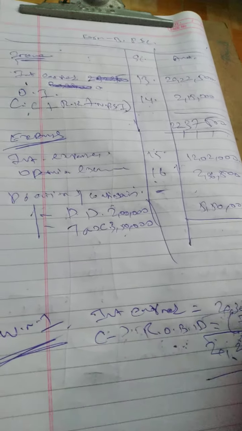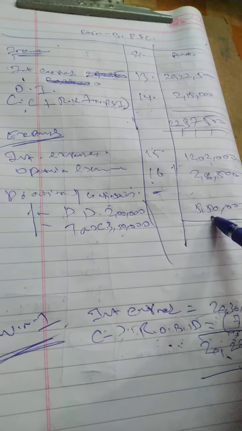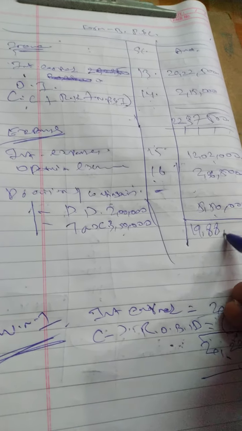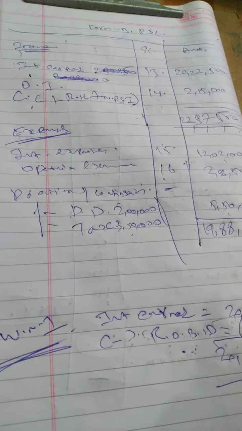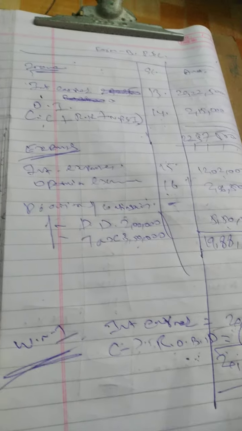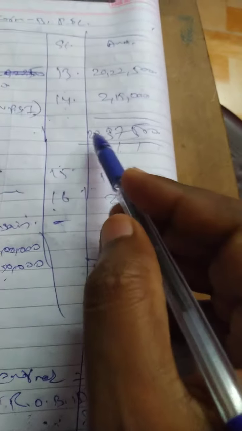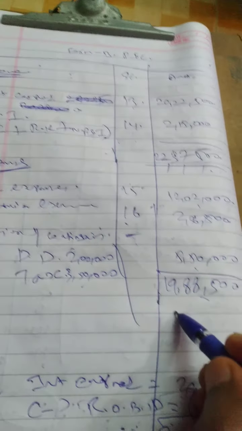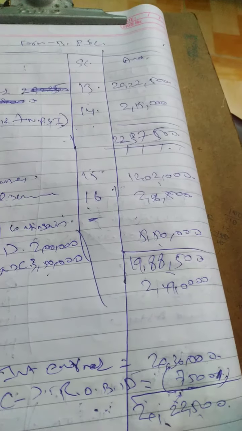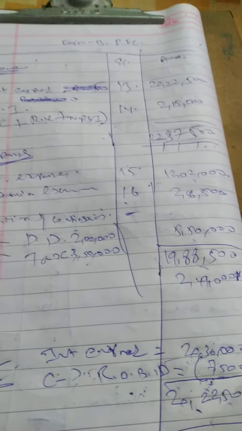Okay. So income minus expenses. What is your total expenses? 19,88,500 is your total expenses. Income minus expenses equal to, what is your total income? 22,37,500 minus 19,88,500 equal to 2,49,000.